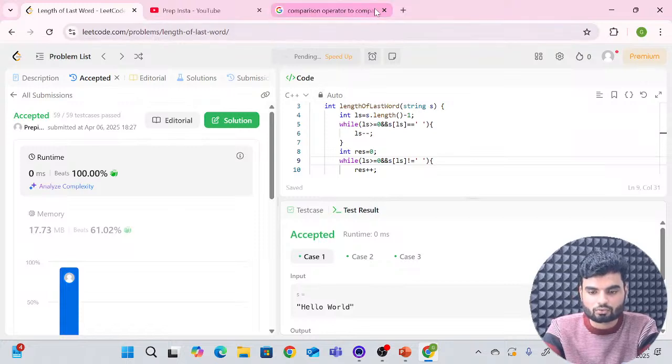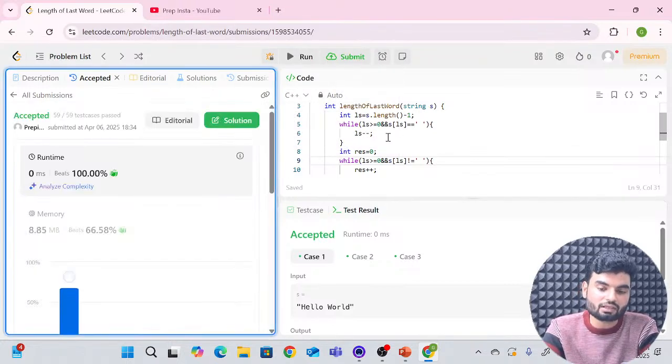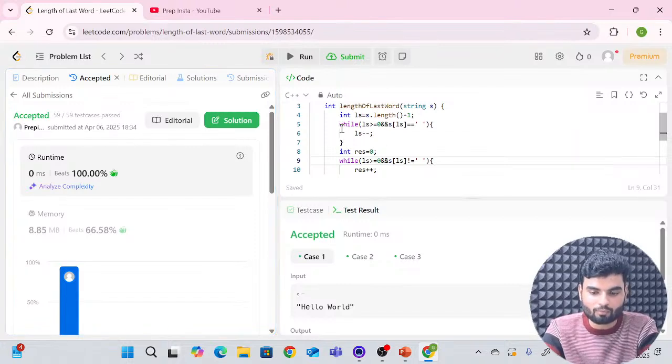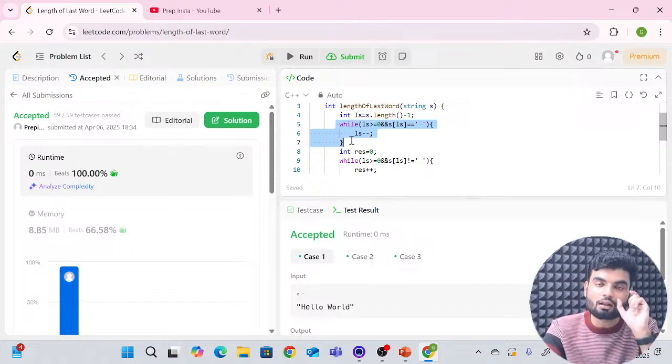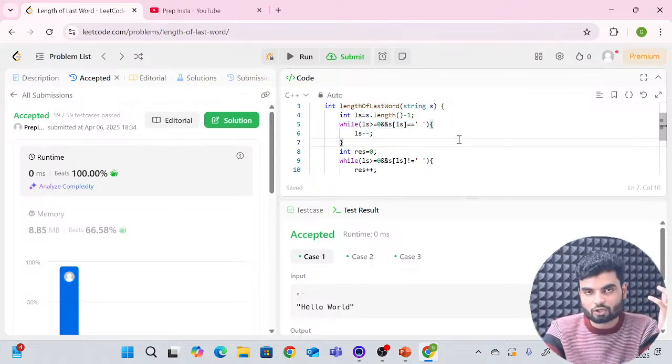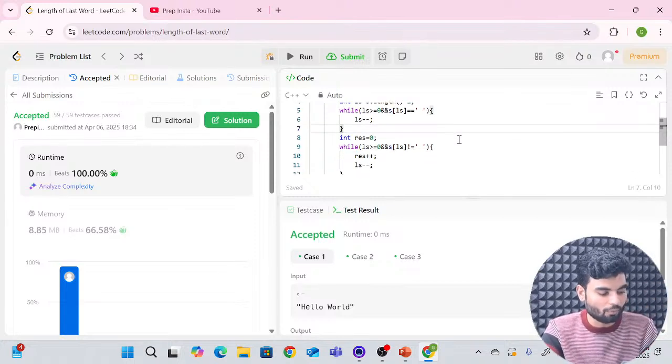Cool. So now this beats 100%, and the time complexity of this particular thing will be, and why? Because you have to iterate in the worst case scenario. If there is only one single word, you have to iterate completely. The time complexity will be big O of n, and the space complexity is constant, because we are not utilizing any other data structure to store all the values, right? Or a complete another copy of it.